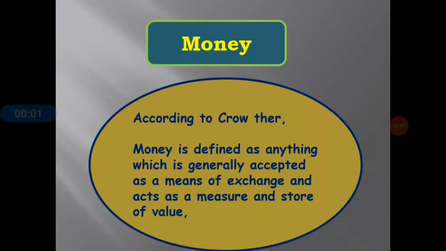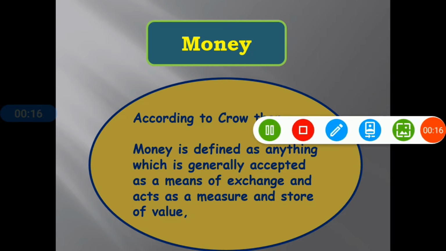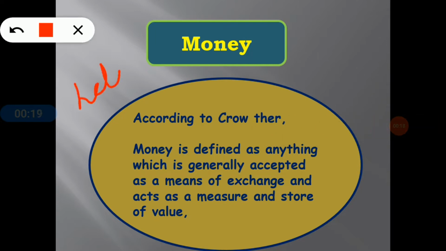So in this slide we can see the definition of money. Do you have any knowledge, learner, about money? I think you all have that knowledge. So yes, learner, money is a commodity which helps in transaction, involving goods and services from one person to another, such as notes and currency, which are examples of money.